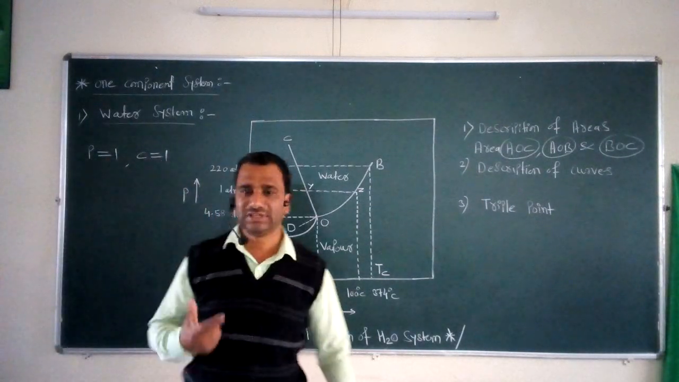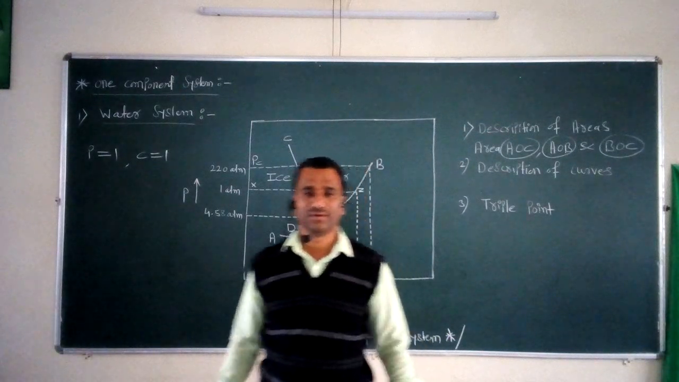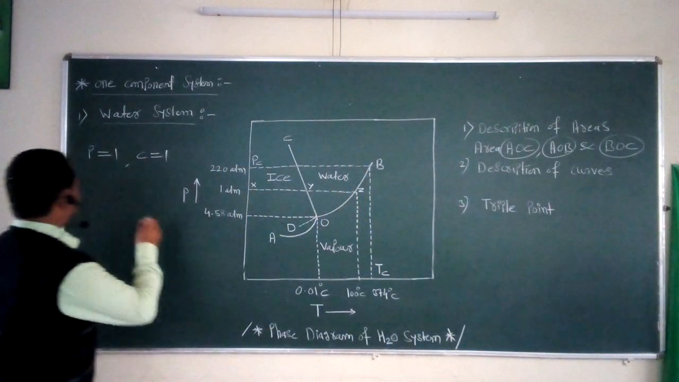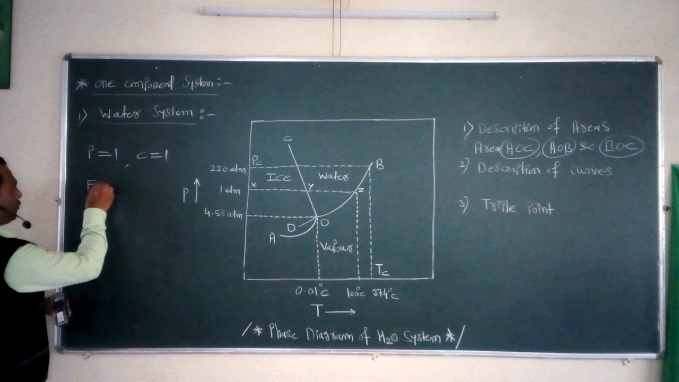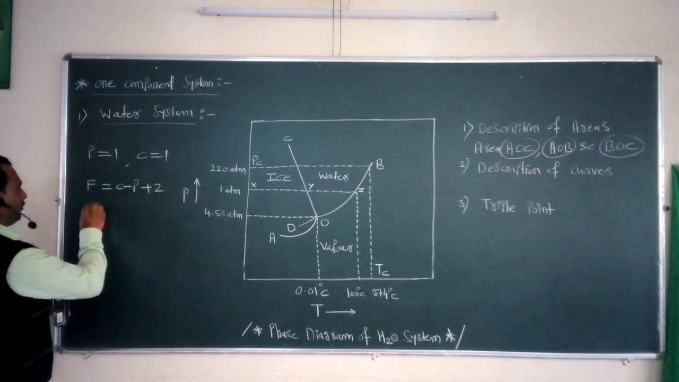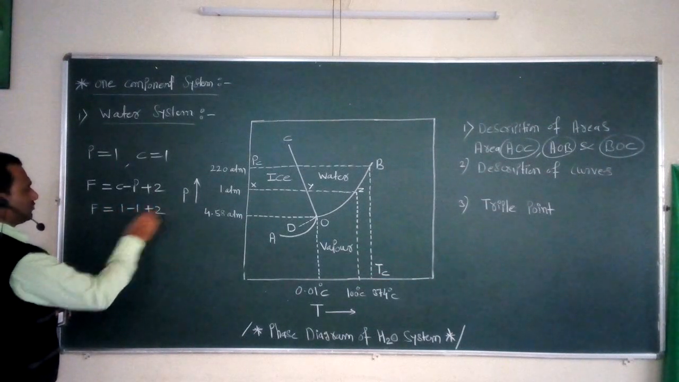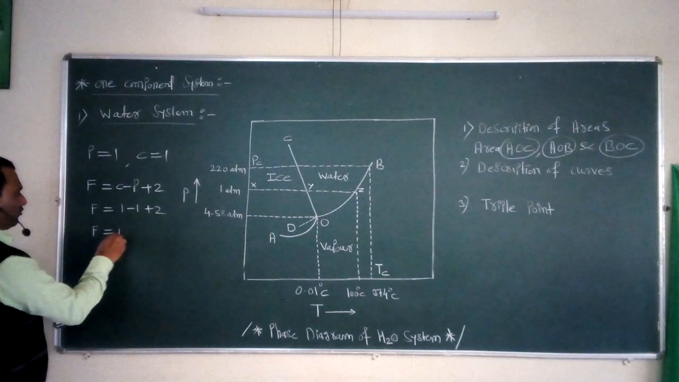So if we substitute these values of phases and component in the equation of the phase rule, F is equal to C minus P plus 2. So the value of F comes out to be 1 minus 1 plus 2, so F is equal to 1.